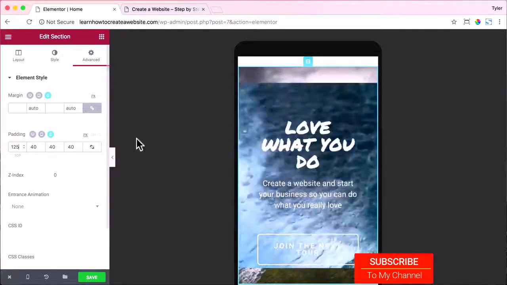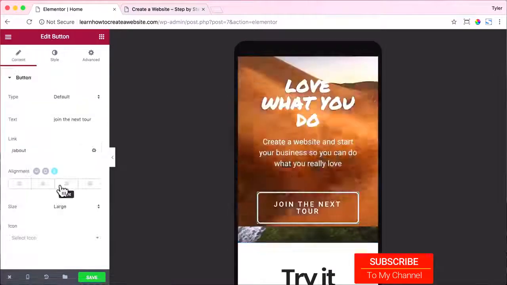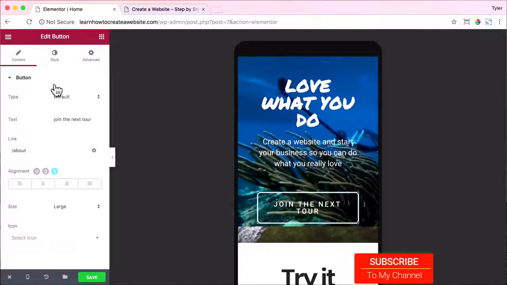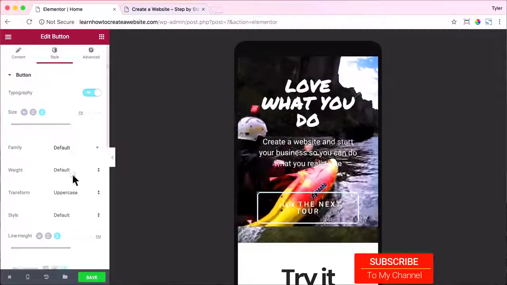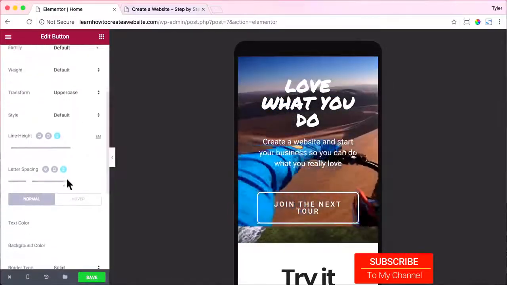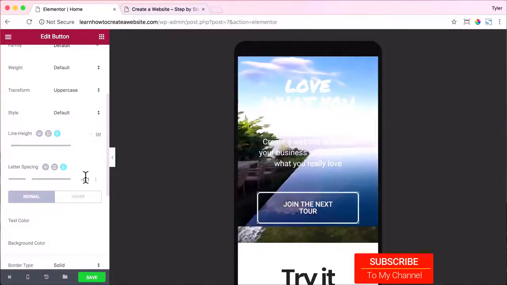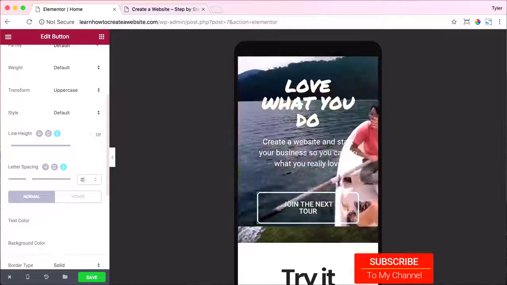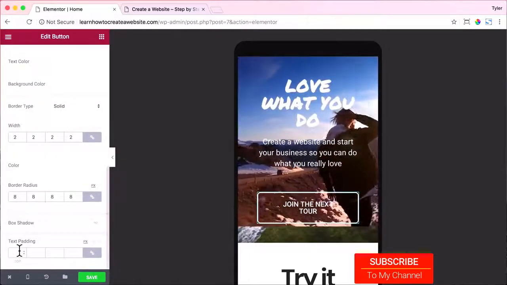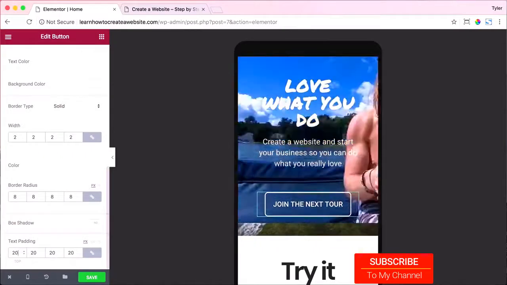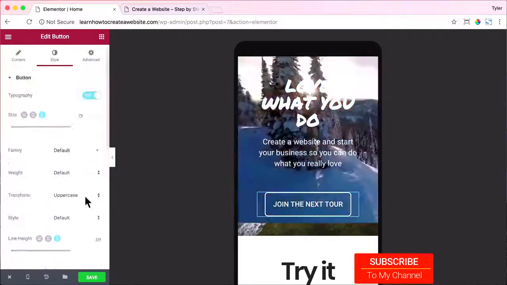So the next thing that we need to do for our mobile website is to click on the button, Join the Next Tour, then go to Style, and we can change the letter spacing, but make sure the mobile icon is highlighted. And we can mess with that. It still goes on the next line though, so we can scroll down a little bit. And under text padding, we can enter in 20, and that will make the padding a little bit less, so it works perfectly on the mobile website. All right, that looks pretty good.